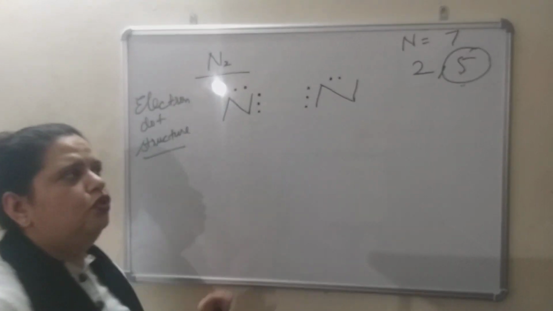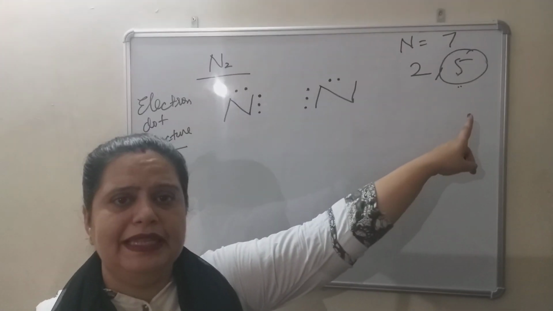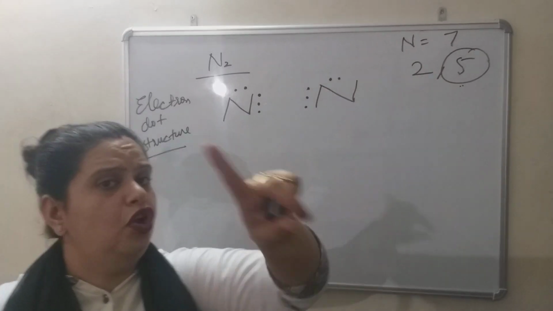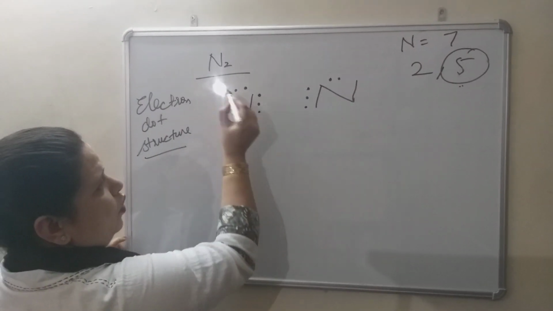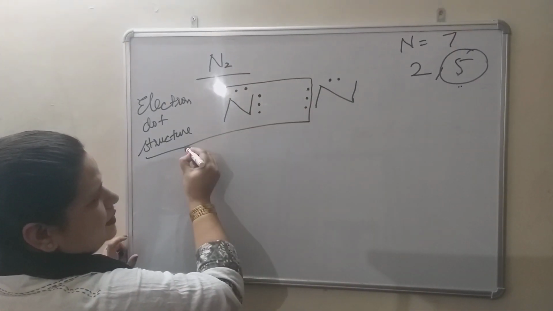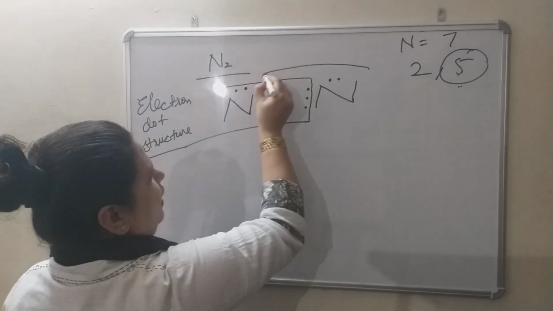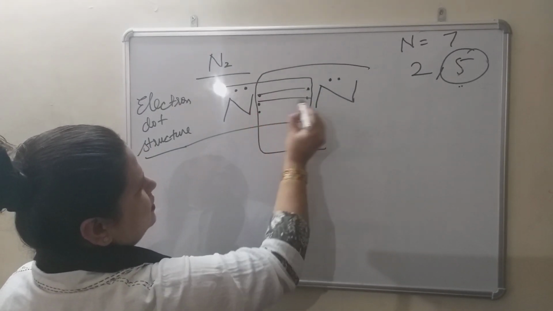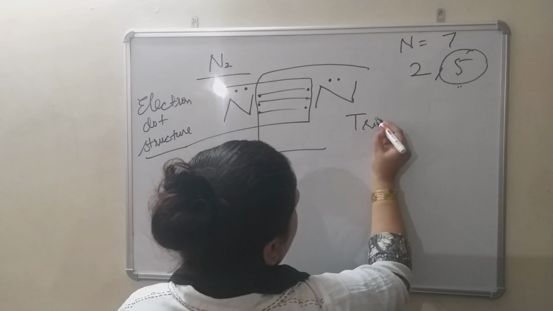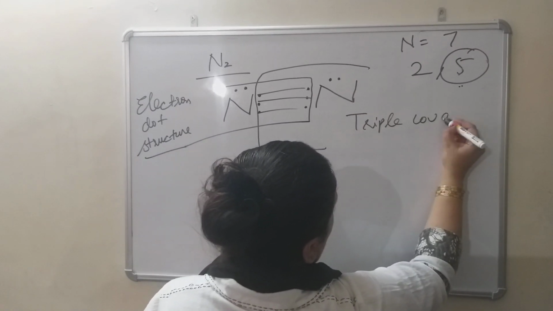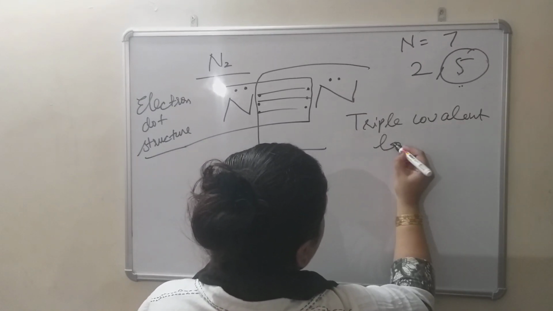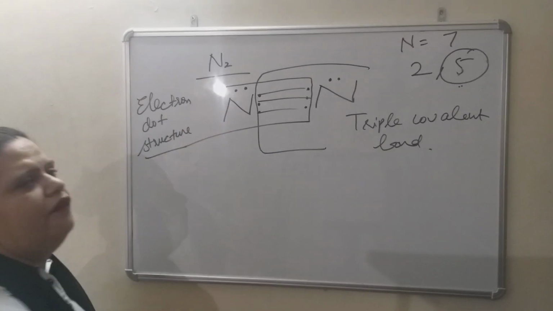Now according to rule 8 electrons should be there in the second shell, 5 है, so it will not lose, it will share 3, 4, 5, 6, 7, 8. In the same manner 3, 4, 5, 6, 7, 8, and this is your triple covalent bond which is formed between the two atoms of nitrogen.